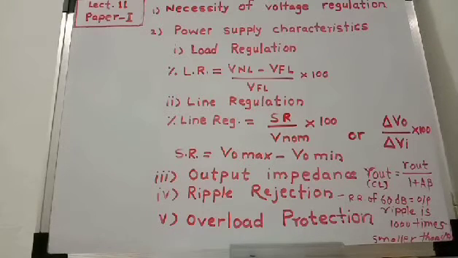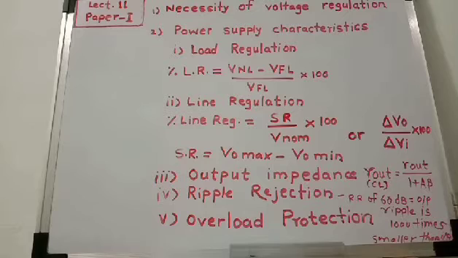But under this condition, the output should remain constant. It is called load regulation. So to get a stable or constant output, regulation is necessary, and voltage regulators are used.